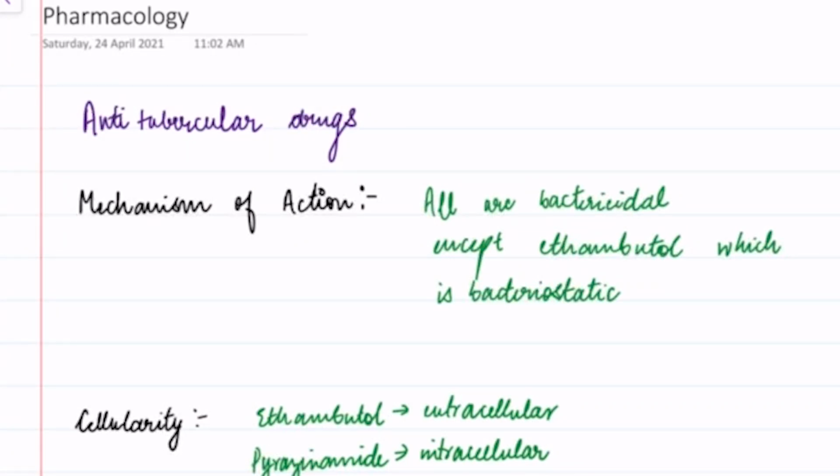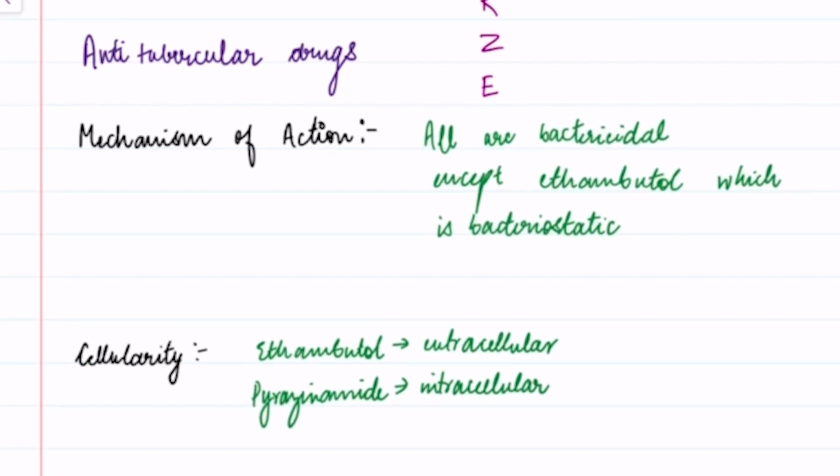I am Dr. Himanshu Gupta and today in this video we are going to discuss a few important points about the first line antitubercular drugs. Okay, so we all know the first line antitubercular drugs include isoniazid, rifampicin, pyrazinamide and ethambutol. Okay, we need to know the mechanism of action of all these first line antitubercular drugs. All are bactericidal except ethambutol, which is bacteriostatic.